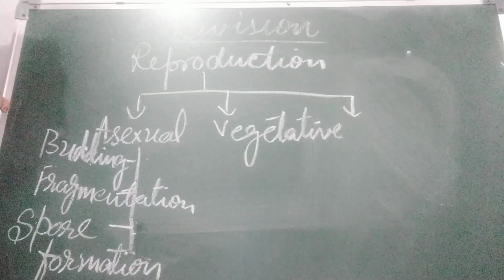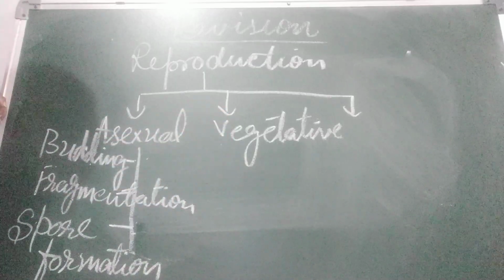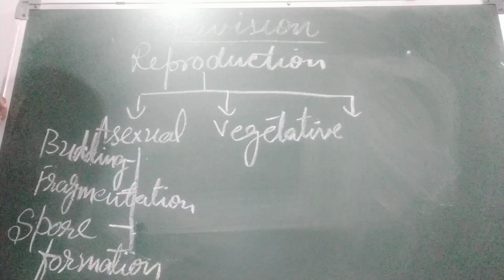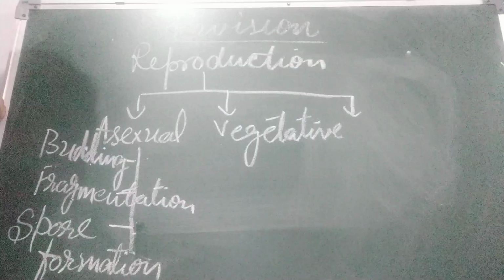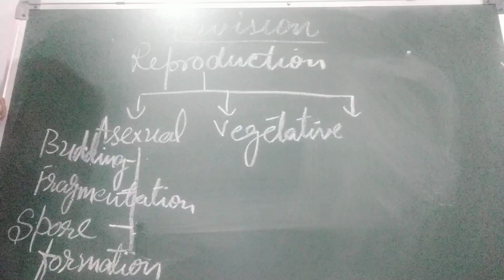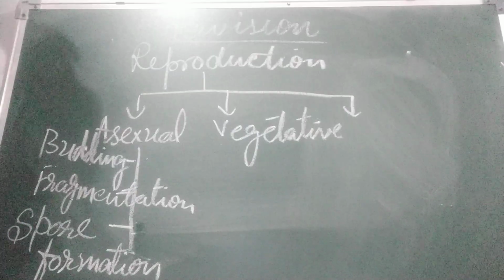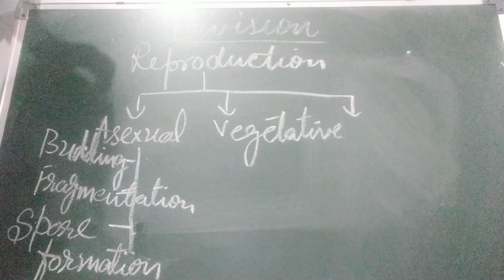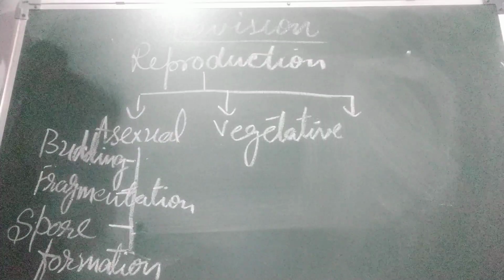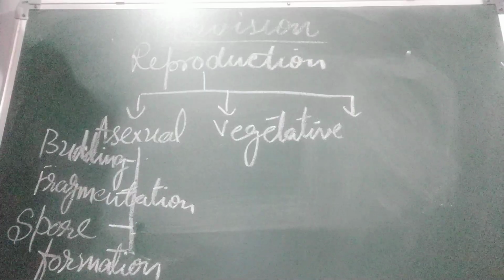Now for root, examples of root are asparagus and dahlia. Okay, then stem, there are many examples of stem. Vegetative propagation in stem, like plants such as oxalis and grasses, I told you, chrysanthemum, they grow in different ways. So these are examples of stem.